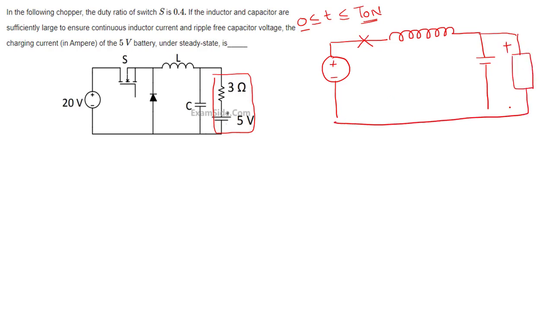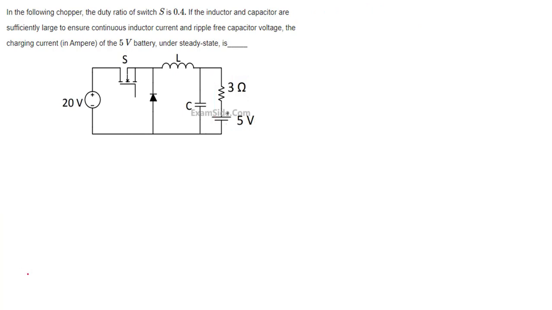Now tell me what is this V0. Now tell me what is inductor voltage polarity is VL. What is VL? VL is equal to 20 minus V0. It's during which time? 0 to time t on. So from 0 to time t on, I got VL is equal to 20 minus V0. That's it, okay? Now next, switch is open.